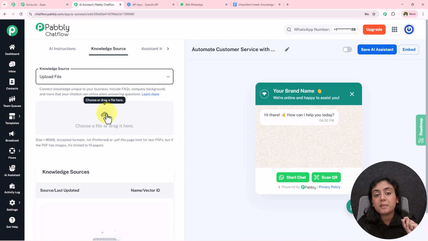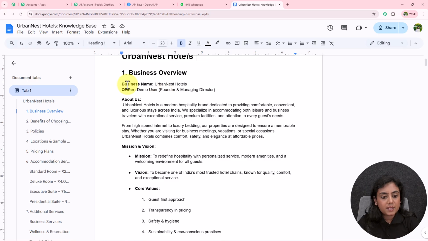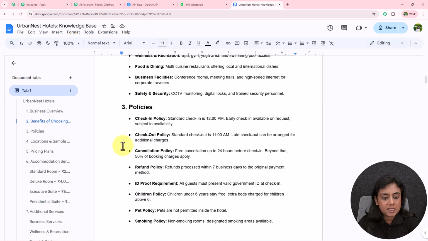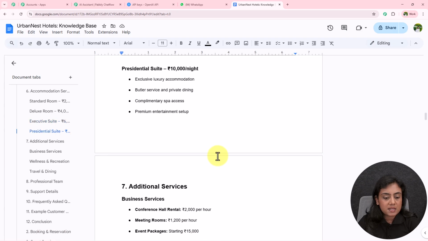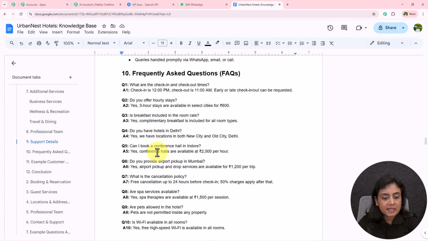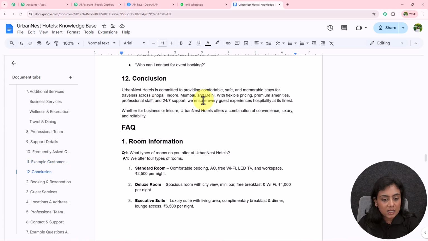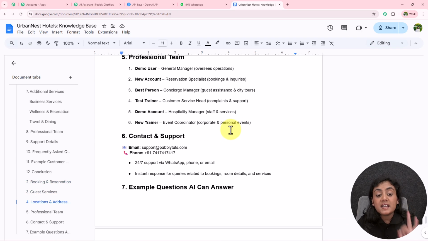Let me show you the basic knowledge source that I have created for my hotel just for the test. Okay, so this is the knowledge source that I have created for my business, Urban Nest Hotels. I have given a brief introduction of what it is: mission, vision, and all the things that we provide, the benefits, policies, locations, pricing, accommodation services, additional services, professional team, support details, frequently asked questions, example customer queries for AI assistant, conclusion, and I have entered extra FAQs also right here. So I have written a very detailed knowledge base.